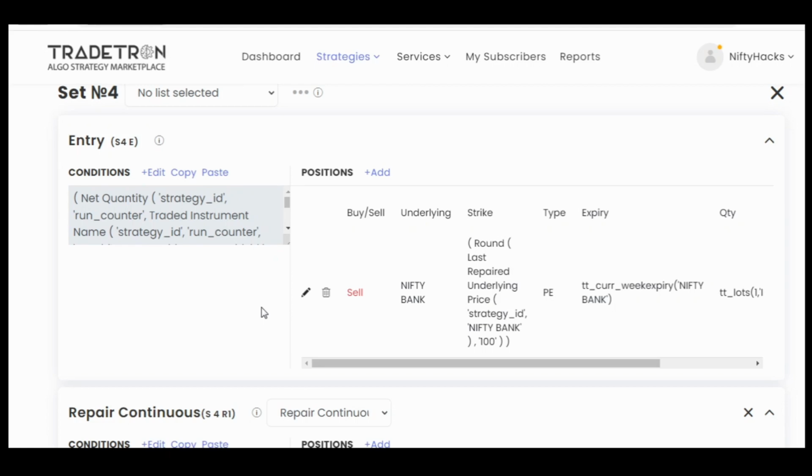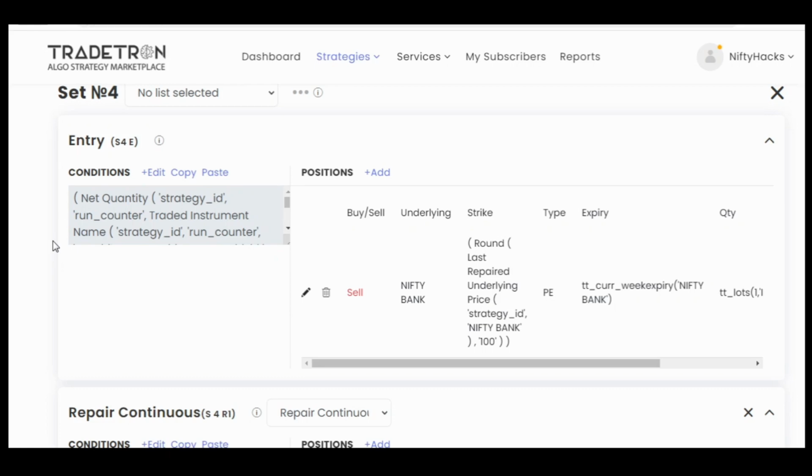and the further sets after set 5 were added afterwards as I was improving, that yes, this is working, but I need to add more sets for this to work properly. So that's why you are seeing that set 2 and set 3 are for call, set 4 and set 5 are for put, then again set 5 and set 6 are for another call or put or something like that.